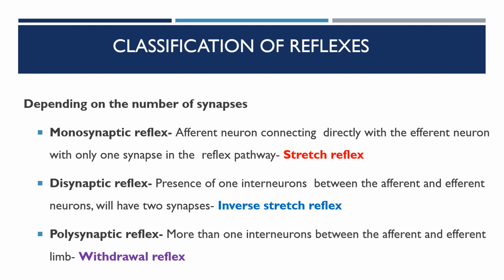And then finally the polysynaptic reflexes. They are characterized by more than one interneuron placed between the afferent and the efferent nerve fibers. Examples are the withdrawal reflexes, and then cross flexor and cross extensor reflexes. So these are the different types of reflexes depending upon the number of synapses.